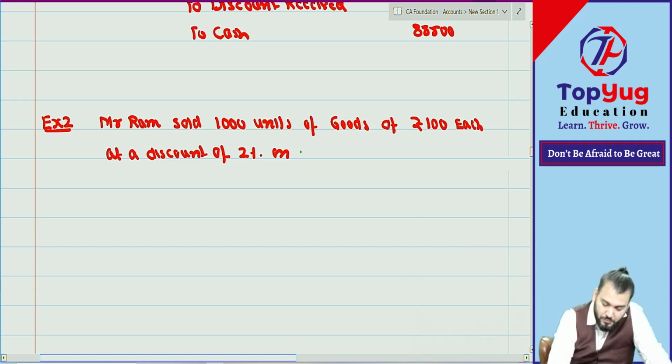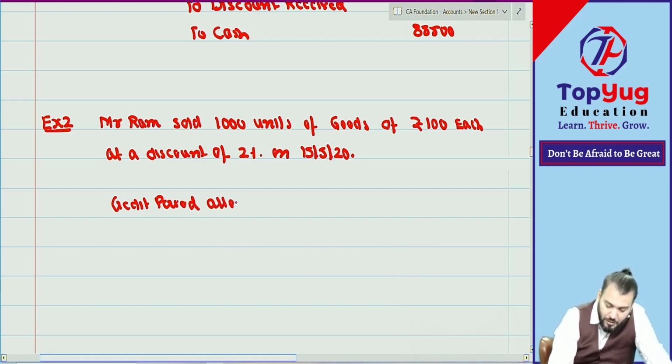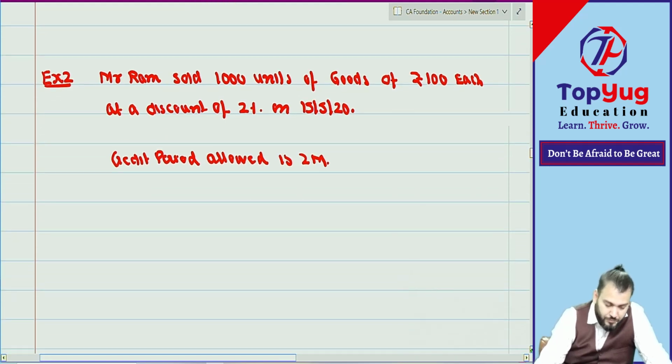On 15/5/2020, credit period allowed is 2 months. Correct?